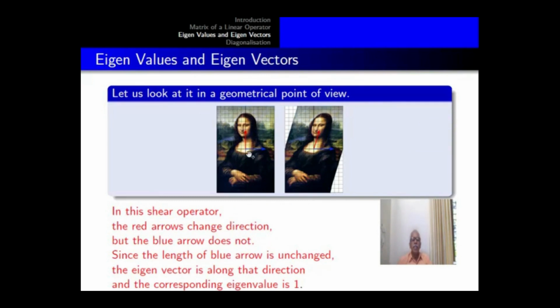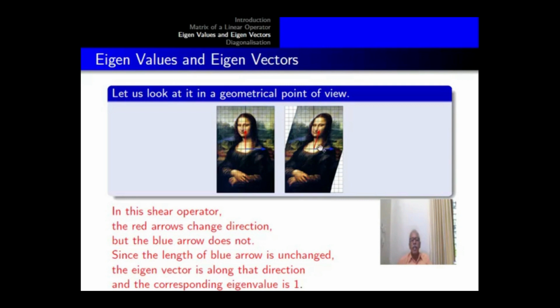Consider the figure. We place the figure on the xy plane, and suppose you are applying a linear operator. Because points get changed by the linear operator, the image also becomes different.